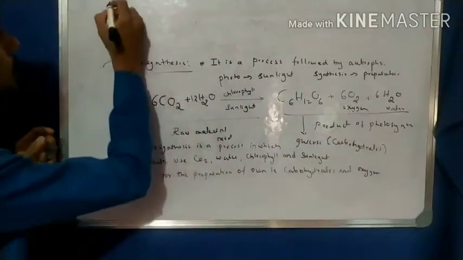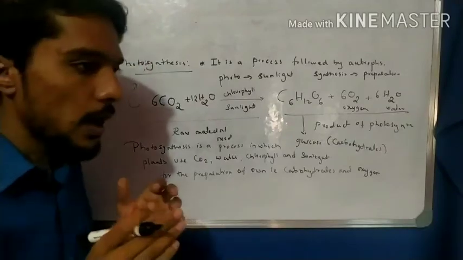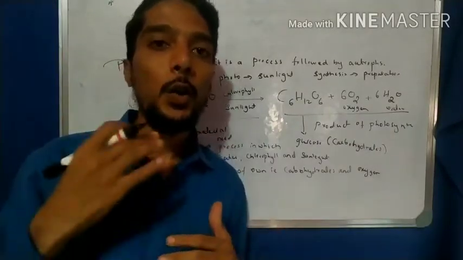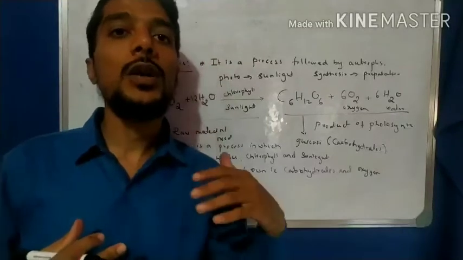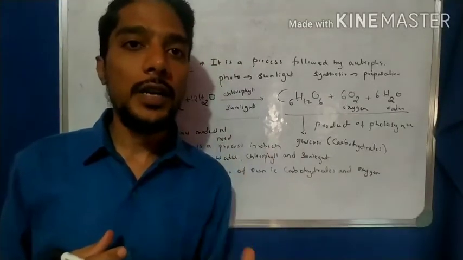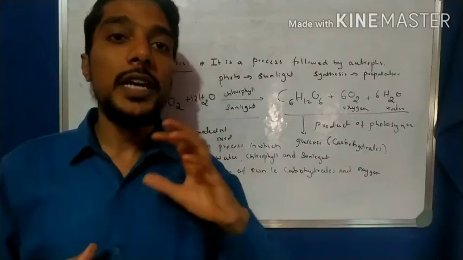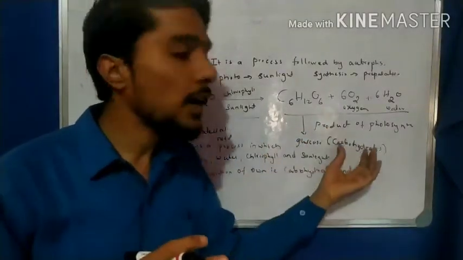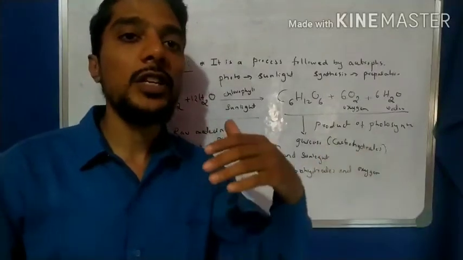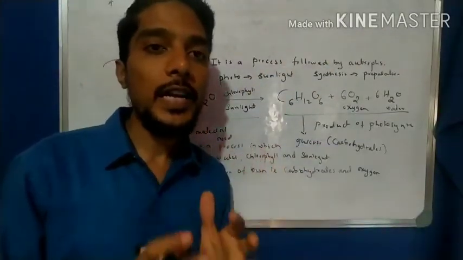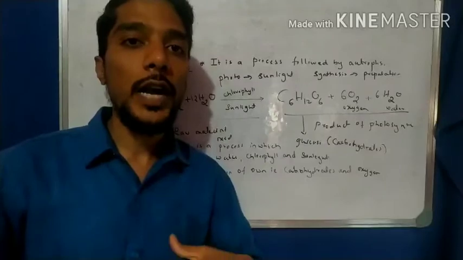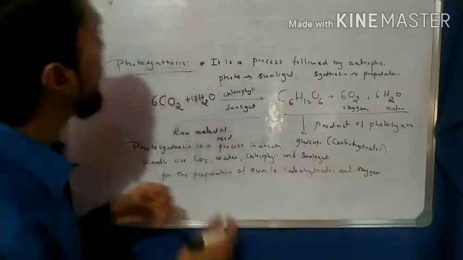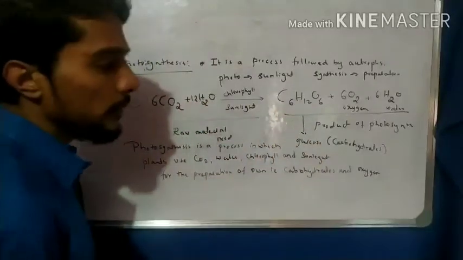The plants use 90% of the energy for their own development and growth, and only 10% of the energy is transferred to other organisms. That 90% of energy is obtained from the carbohydrates. So 10% is given to other organisms, and 90% is used for the growth and development of the plant's own body.